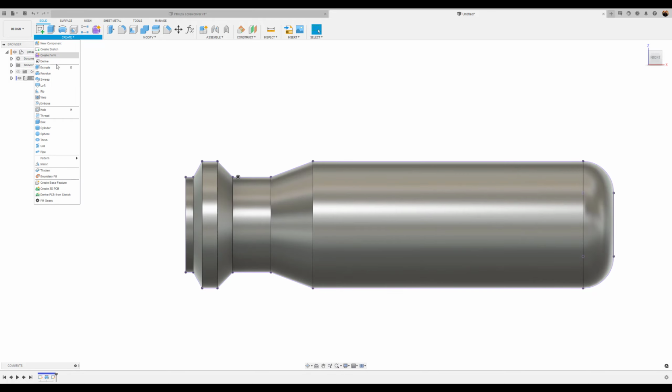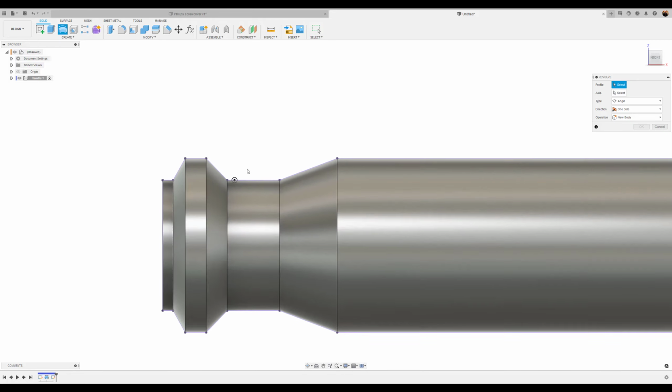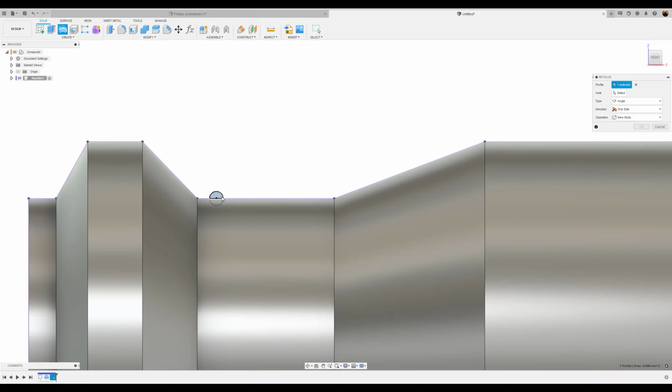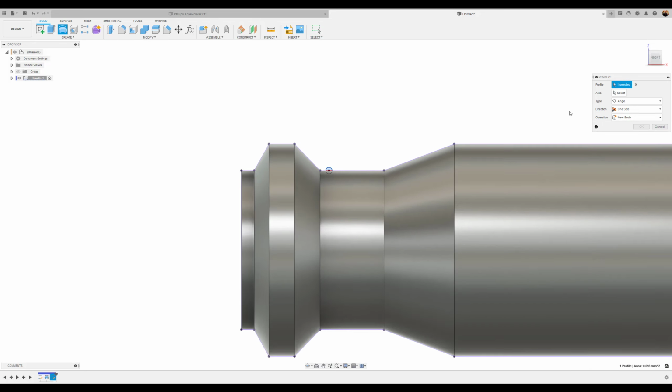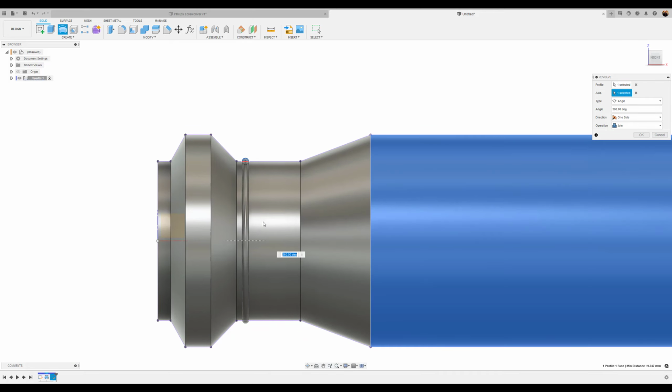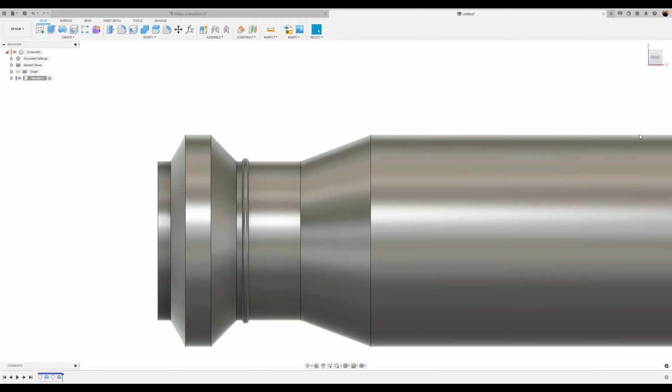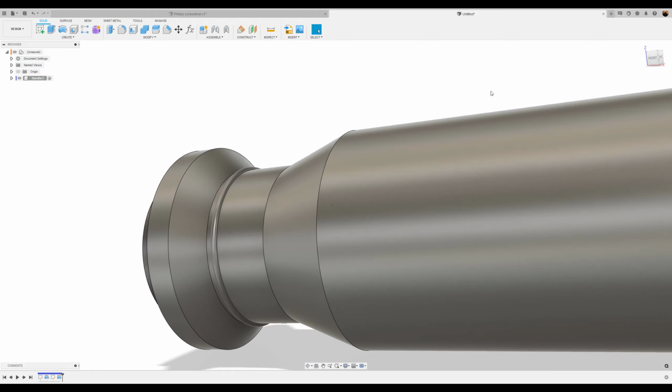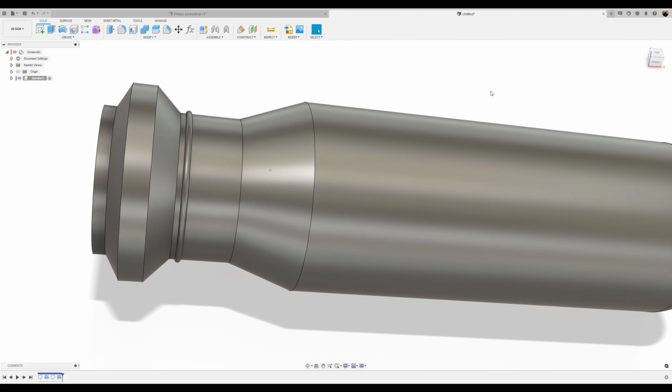Next, we're going to use the revolve tool. Select the profile, only the top part of the circle. I'm going to select the axis. You can just select the body, and it'll rotate around. And make sure join is selected. Click OK.